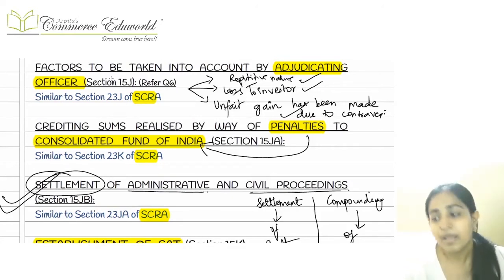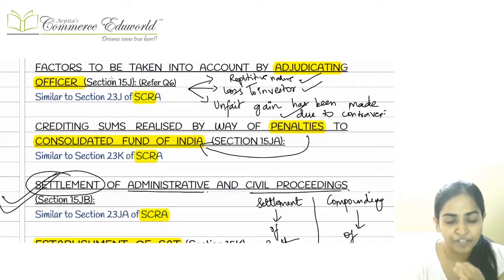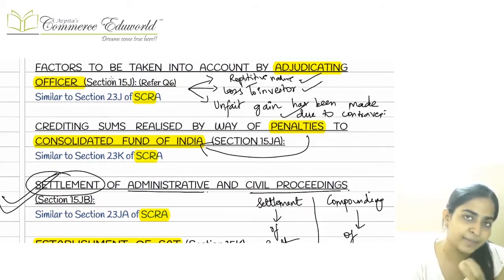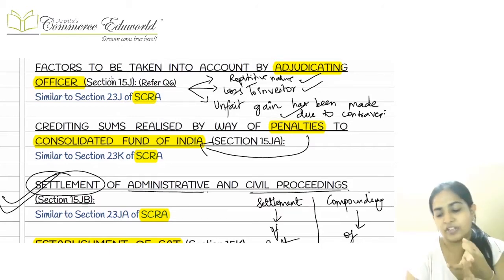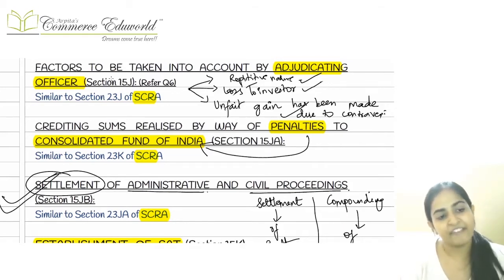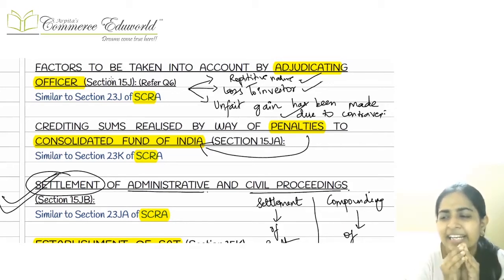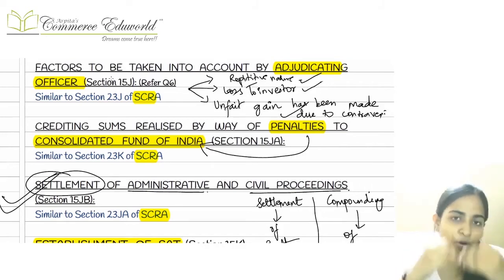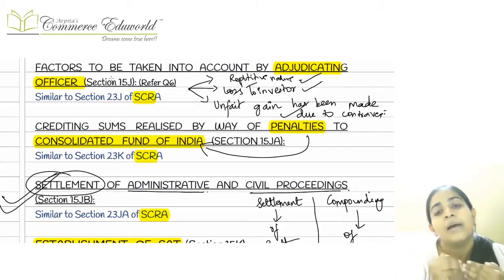Ma'am, which factors? It depends on the repetitive nature of default, how much loss has been caused to the investors, and how much gain we made by doing this wrongful thing. If we have gained very little and there is hardly any loss caused to the investors, then the AO can decide on a lesser penalty.